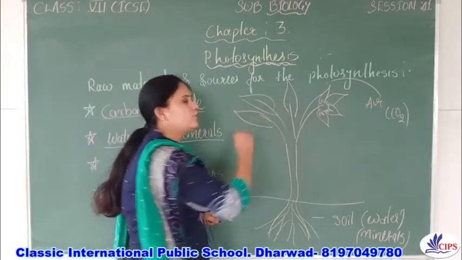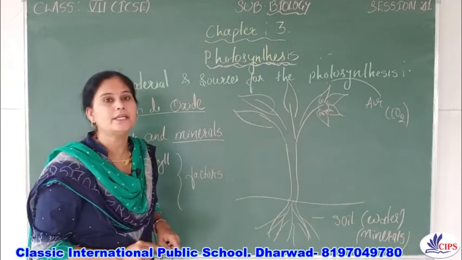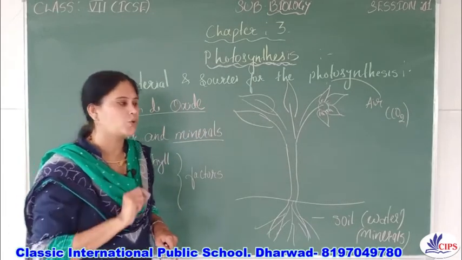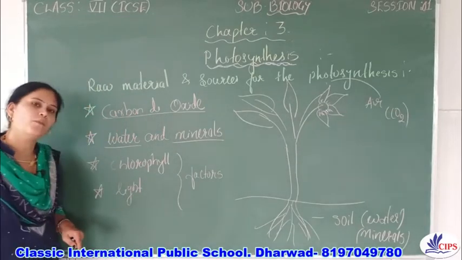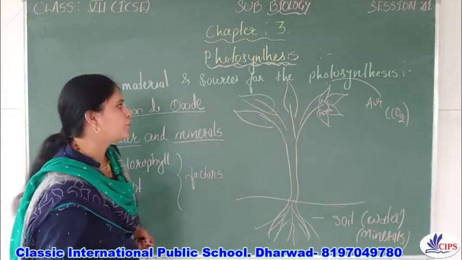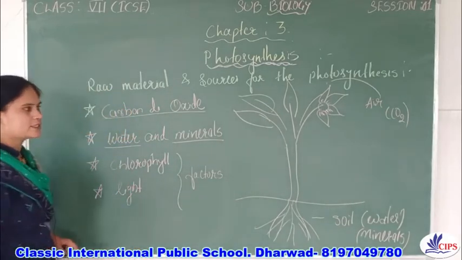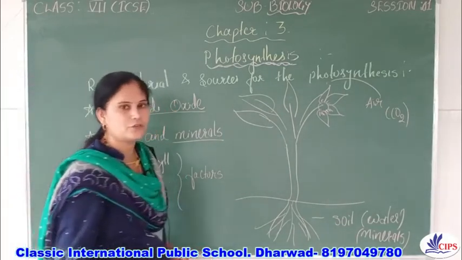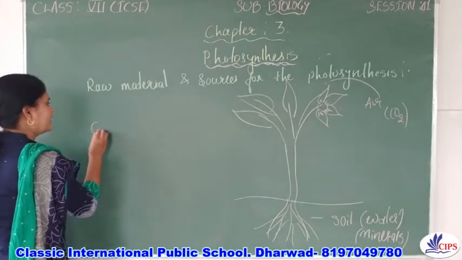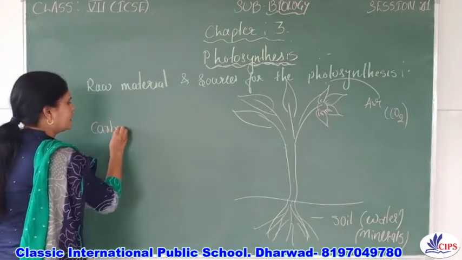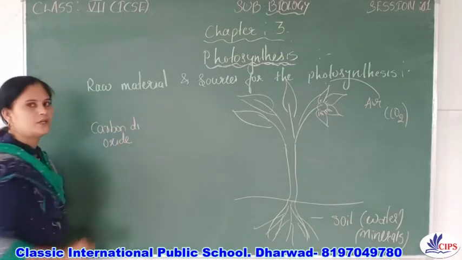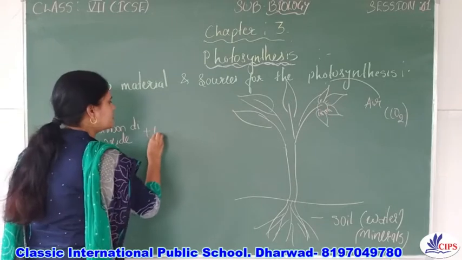Now, the food which is prepared in the leaf is in the form of glucose, right? Now, see the equation for photosynthesis. What will be the equation for photosynthesis? So, see, carbon dioxide, because it is one of the raw materials, right?